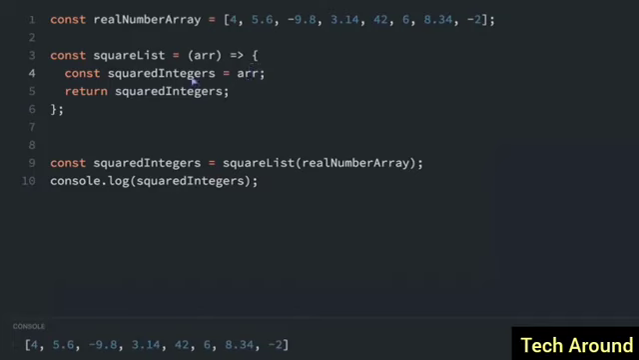So we have the squared integers is going to be the r, and we're going to filter this. So dot filter. Now, again, I'm not really going to explain in detail what the filter function does, but that will be something for another time. Just look at this arrow function.